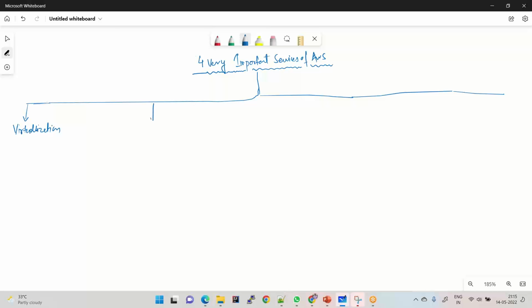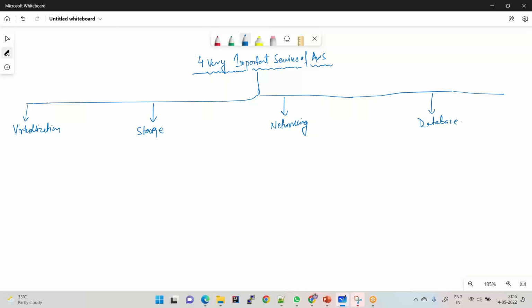The second service that we are going to understand is related to storage. So how can we store our data in AWS? We're going to talk about that. The third service comes from the landscape of networking. So if we want to do networking in AWS, how can we do that? And the fourth service is going to cover the database section.